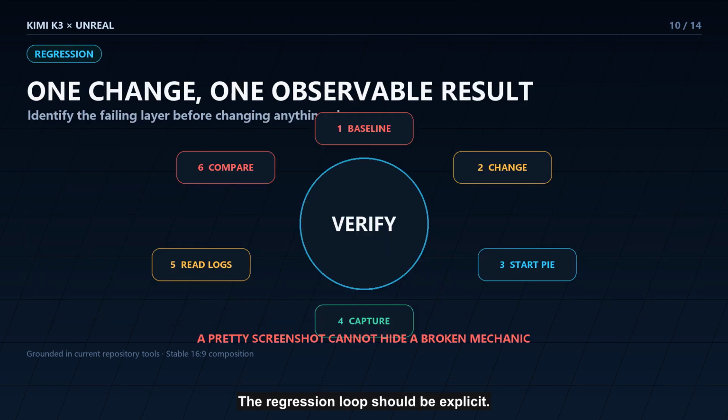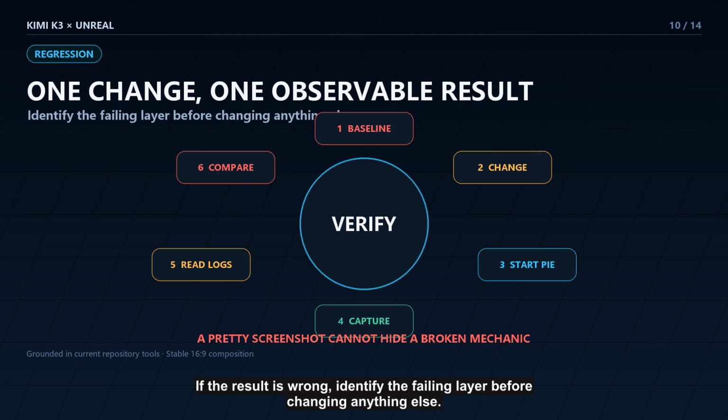The regression loop should be explicit. Capture a baseline. Apply one bounded change. Start Play In Editor. Capture the result. Read warnings and errors. Compare the outcome with the acceptance criteria. If the result is wrong, identify the failing layer before changing anything else. This prevents the model from hiding a broken mechanic behind a prettier screenshot.